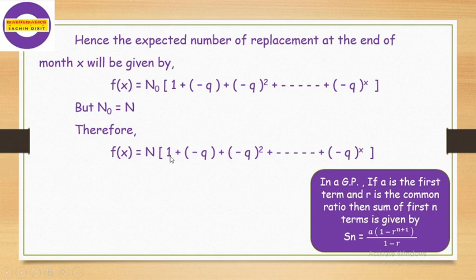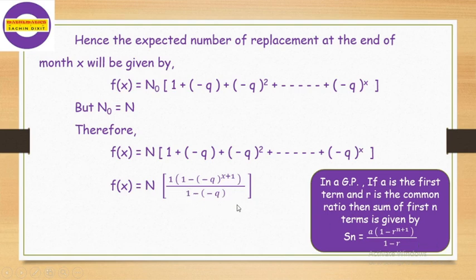Here if we observe this square bracket, the first term is 1. The powers are increasing, so these terms are in geometric progression. First term is 1 and common ratio is minus q. So we apply this summation formula for this square bracket, and we get f of x is equal to n into bracket 1 into 1 minus q raised to x plus 1 divided by 1 minus of minus q. R is equal to minus q, a is equal to 1. Just replace in this formula, we get this.